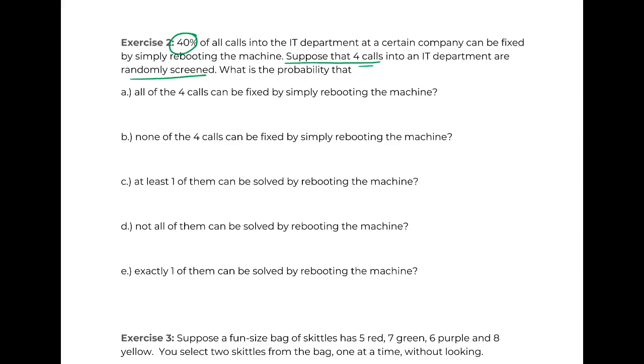First question becomes, is this a sampling with or without replacement question? Now, technically, it's without replacement. I'm not going to screen the same call twice. However, they didn't give me a number of calls that I was taking from, right? So there's this sort of infinite idea of an infinite number of calls. Because of that, this is going to be a sampling with replacement. And one easy way to recognize that is anytime you have a percentage as opposed to hard numbers, we're definitely dealing with a sampling with replacement situation.